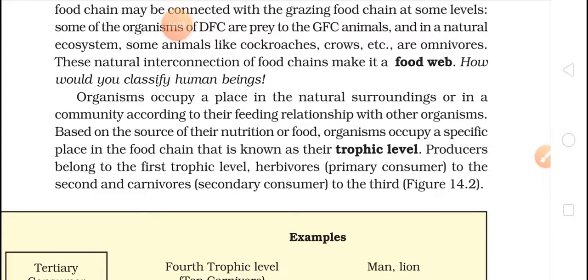Organisms occupy a place in natural surroundings or in a community according to their feeding relationship with other organisms. Based on the source of their nutrients or food, organisms occupy a specific place in the food chain that is known as trophic levels. Okay, so they have a place, and that is known as trophic levels. So producers belong to the first trophic level, herbivores or the primary consumers to the second, and carnivores as the secondary consumers to the third.